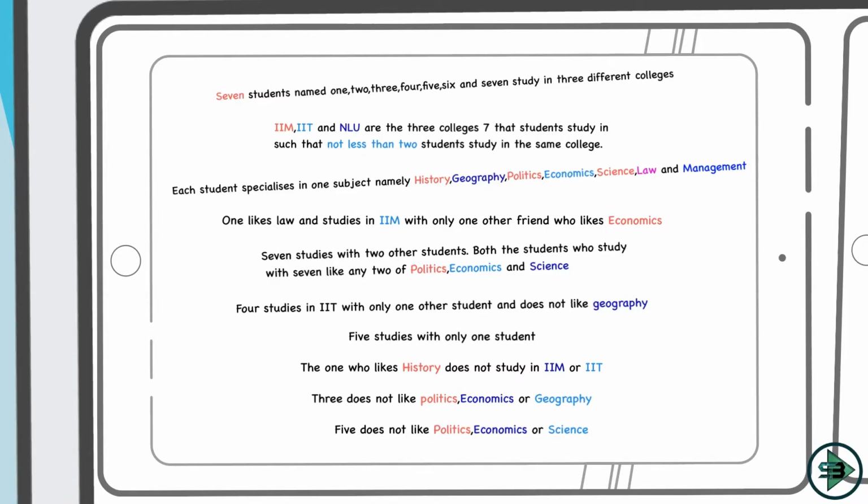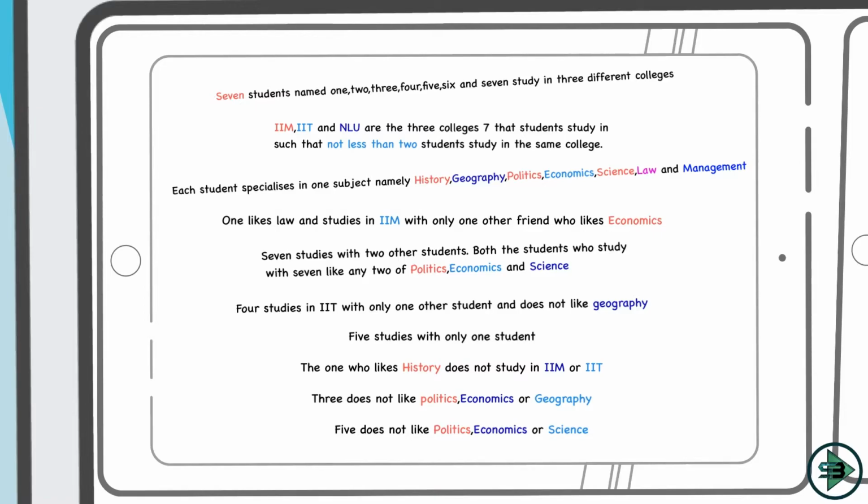So you have 2 students studying in 2 colleges, such that 4 students are covered and one college will have 3 students. Okay, because maximum can go up to anything, but minimum has to remain as 2. If I keep 2 colleges as 2, 4 students will be covered, and one college needs to have 3 students, such that 7 students will be able to study in 3 colleges. Okay, and that's my understanding of this.